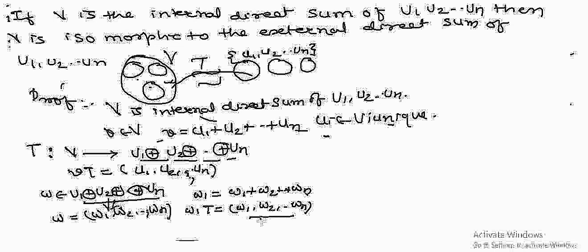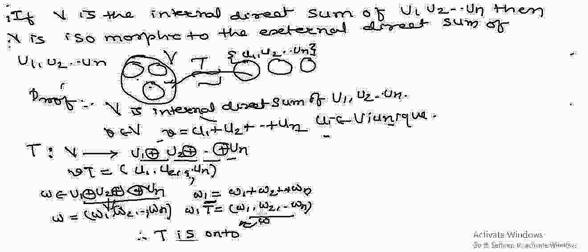But this is nothing but w. That means for every w there exists an element w1 such that T of w1 equals w. This shows that this mapping T is an onto mapping.